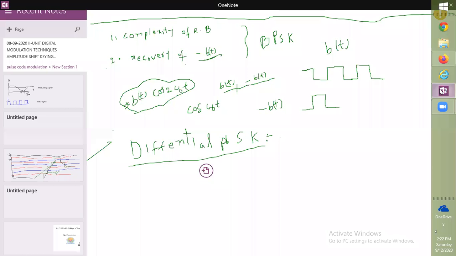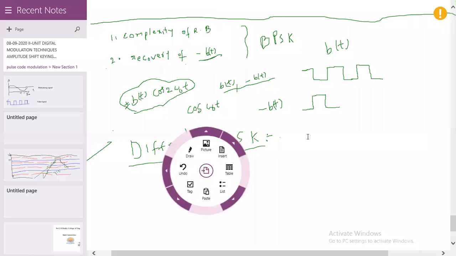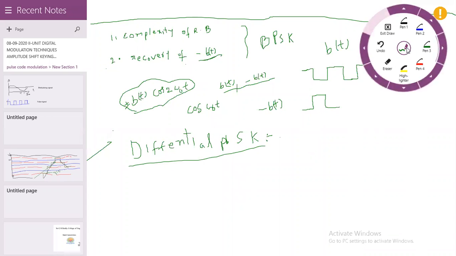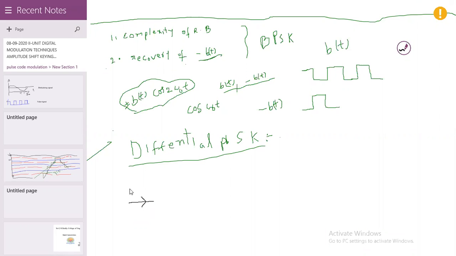So now we will discuss the transmitter block diagram of differential phase shift keying to overcome those problems. First we take the data signal D of t.